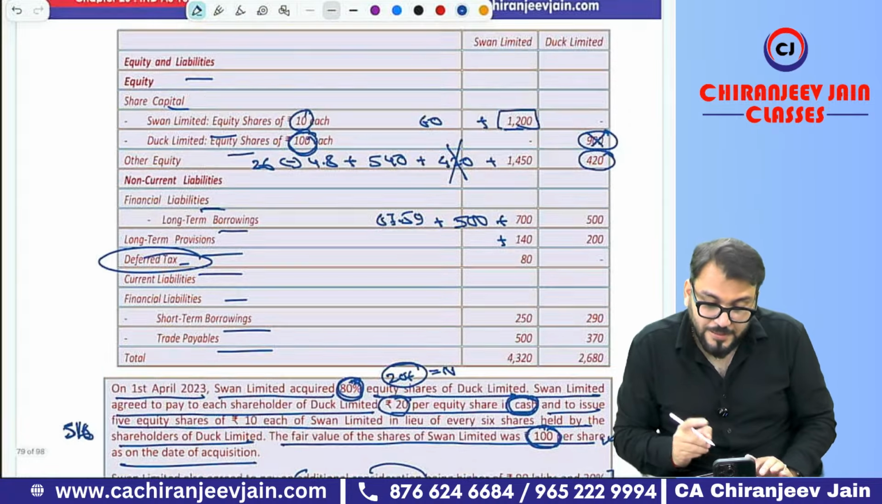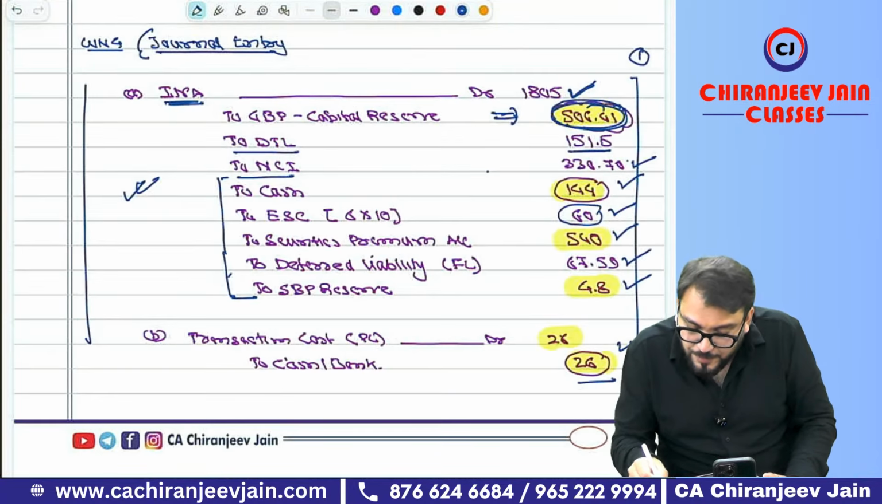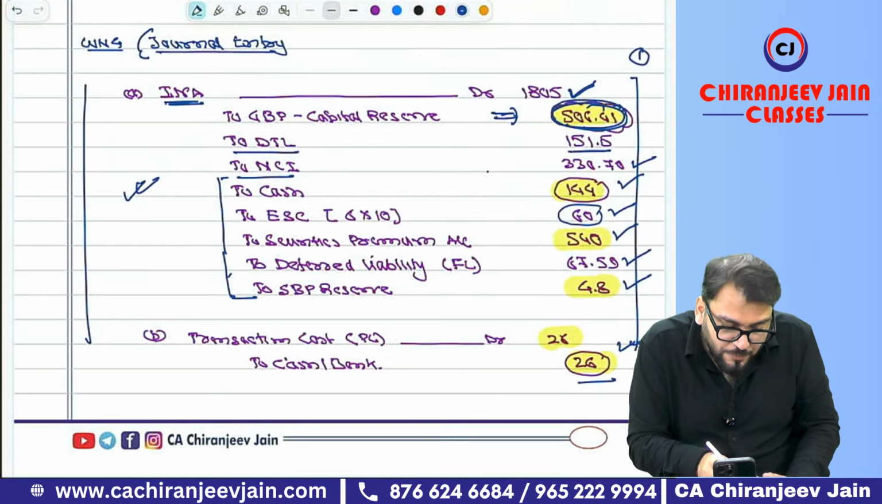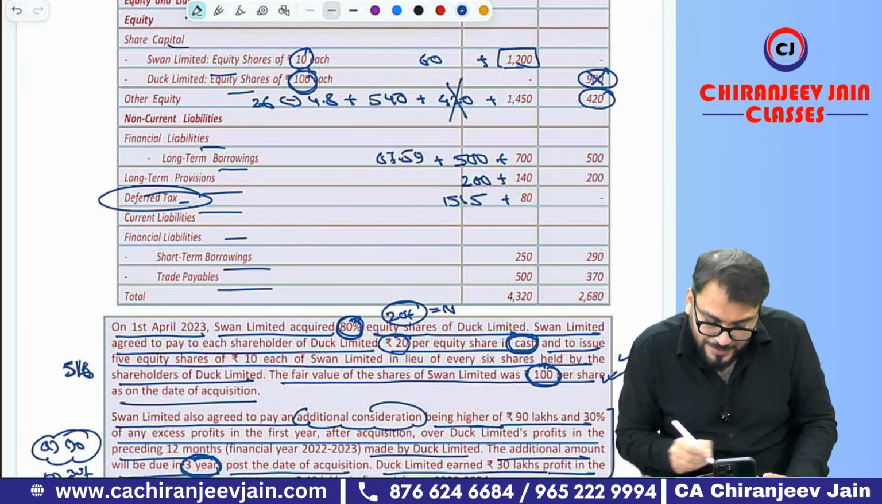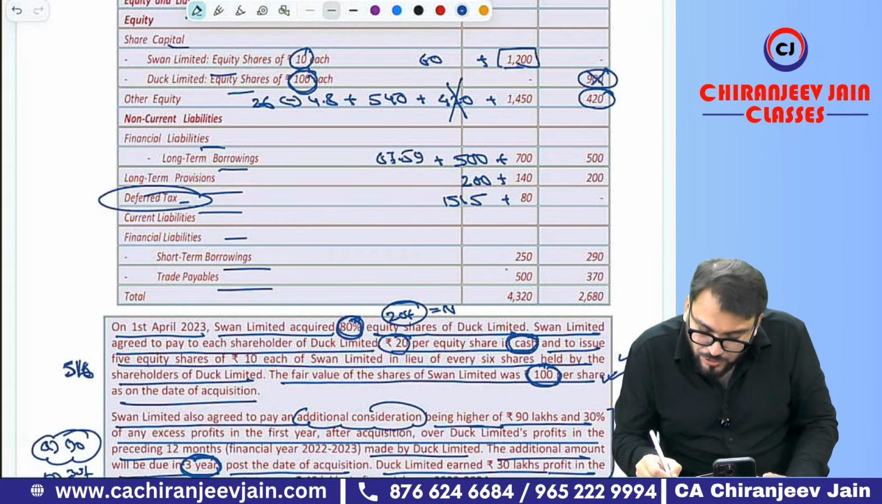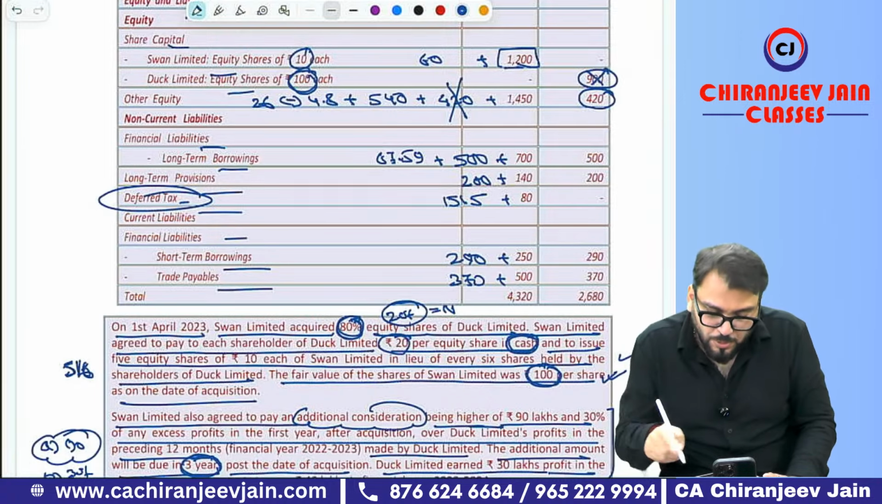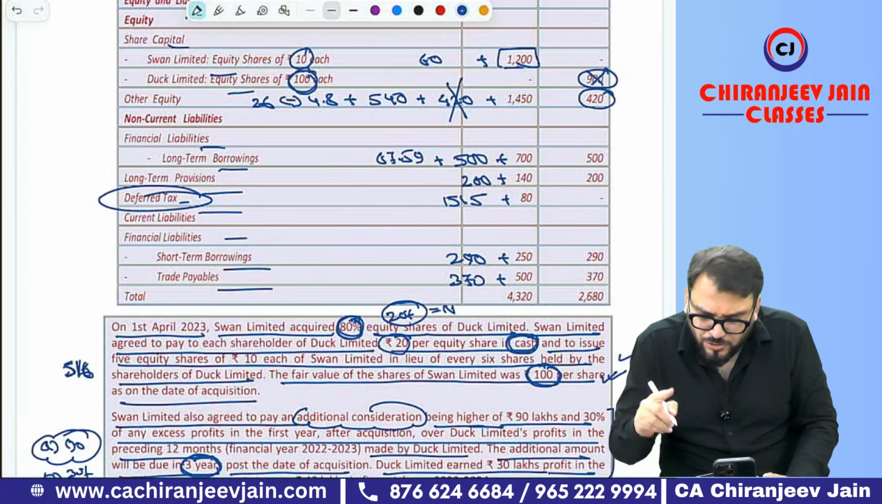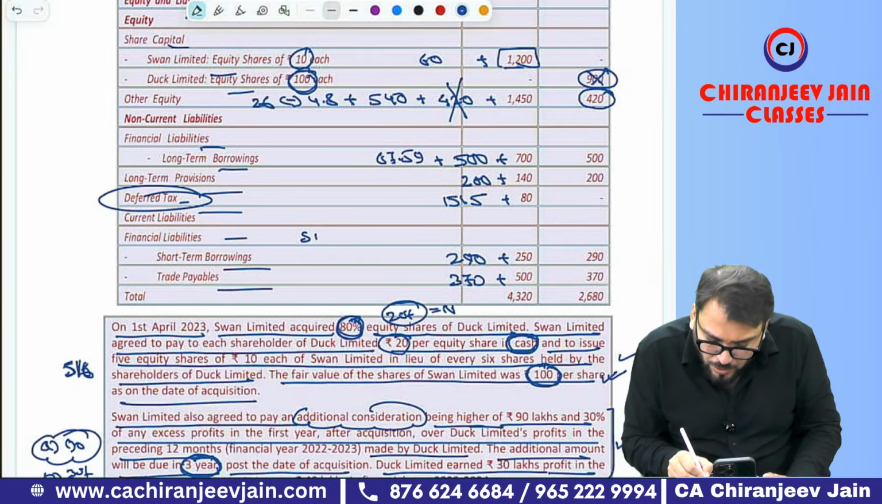Now deferred tax liability we created. How much deferred tax liability did we create? 151.5. Write down 151.5. Correct. Then short-term borrowing will be 290. Then trade payable will be 370. And there is a provision. You can write it down as short-term provision, or as a long-term provision, your choice. So if I write down short-term provision,